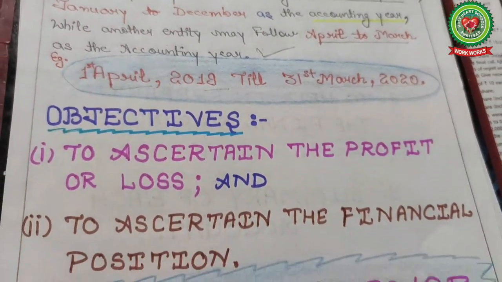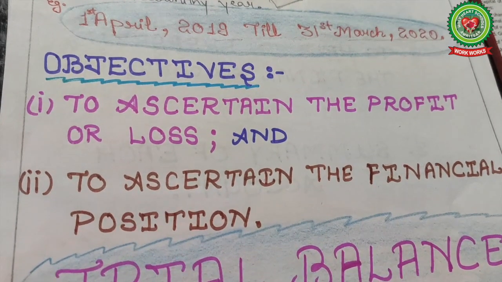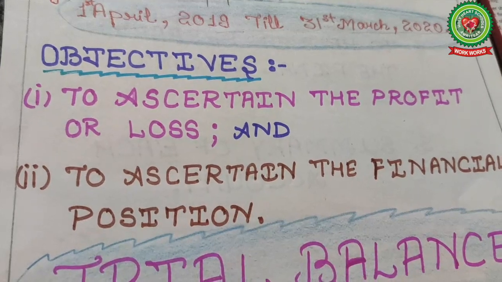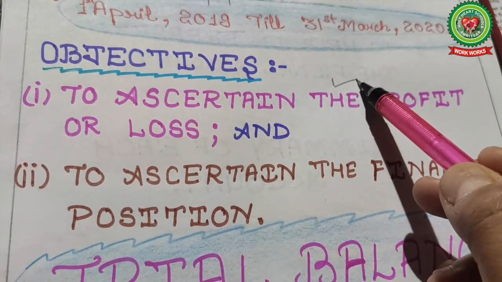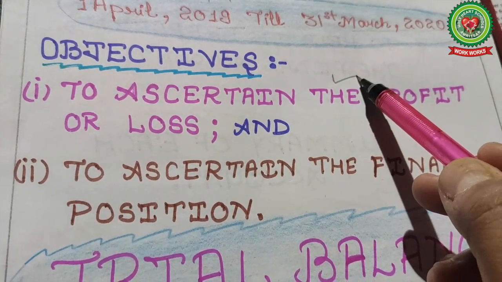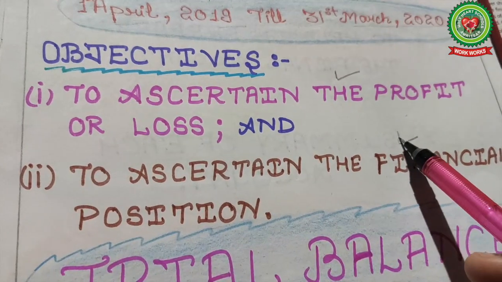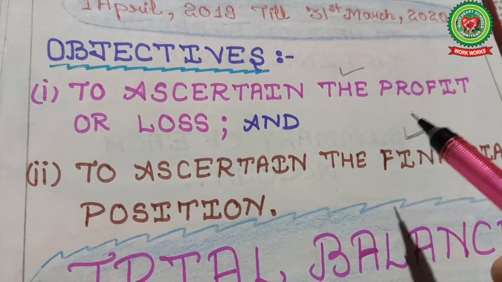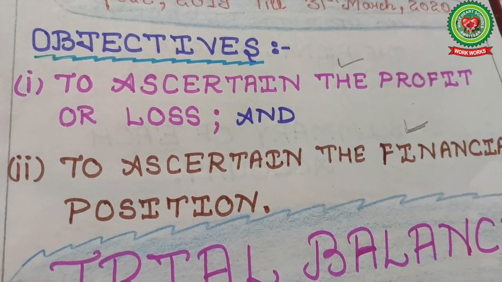What are the objectives? The objectives here are, number one, to ascertain the profits or losses, and number two, to ascertain the financial position. The first objective is very important if you want to know about profit or loss. The second one is financial position. Whether the company is sound, earning profit, and growing or not is only possible to know with the help of financial statement analysis.